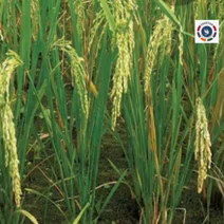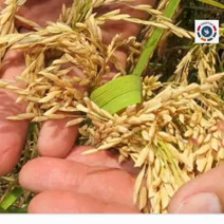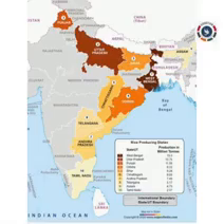We are the second largest producers of rice in the world. West Bengal, Jharkhand, Bihar, Tamil Nadu, Andhra Pradesh, Uttar Pradesh, Assam, Odisha and Kerala are the chief producers of rice.